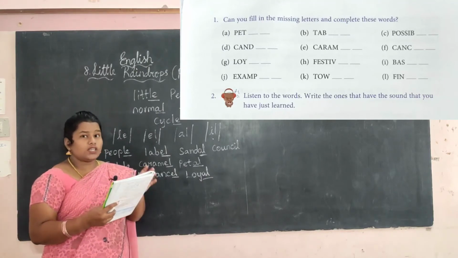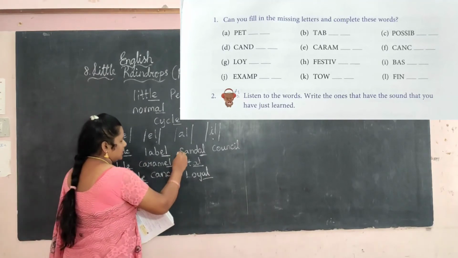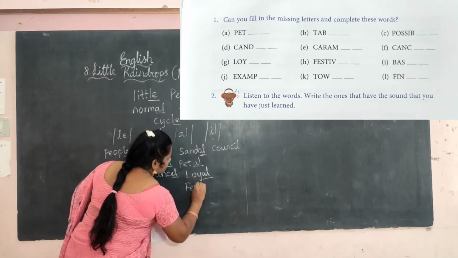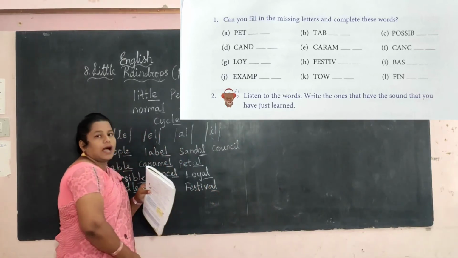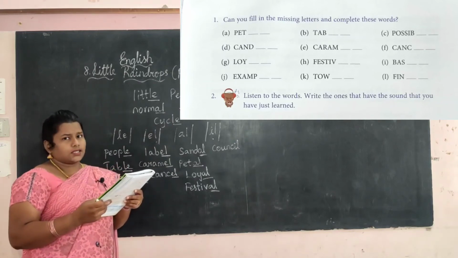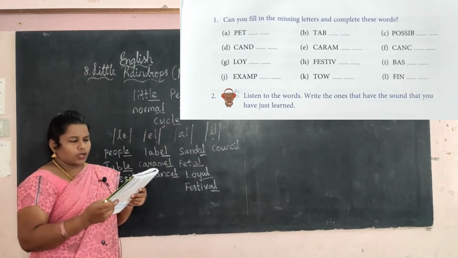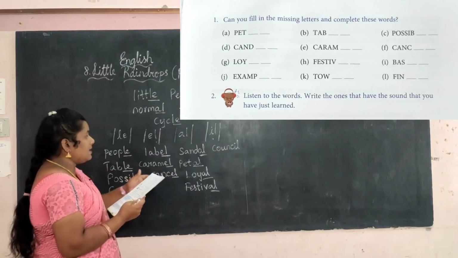Festive. Festive. What is the missing letter here? Yes, AL. So festival. It comes under the sound al. Okay, festival. Al sound. Okay, next one. BAS. Okay. Next, what is the missing letter here? Yes, IL.